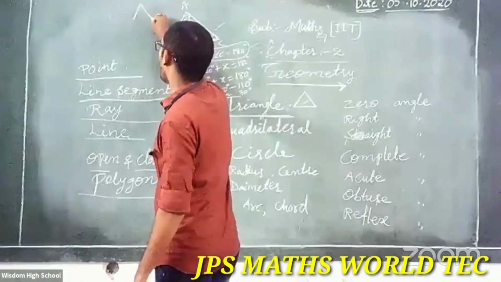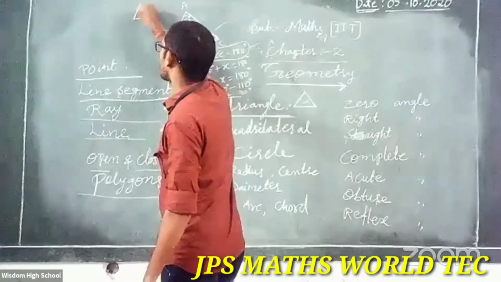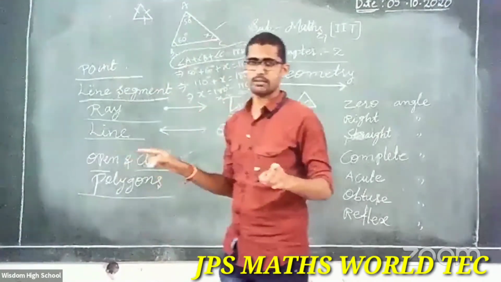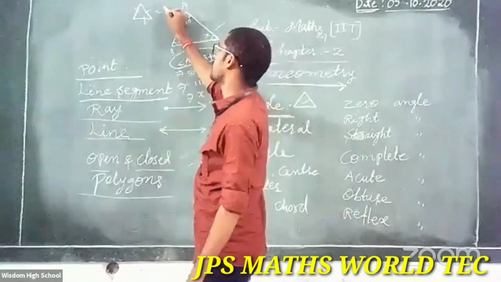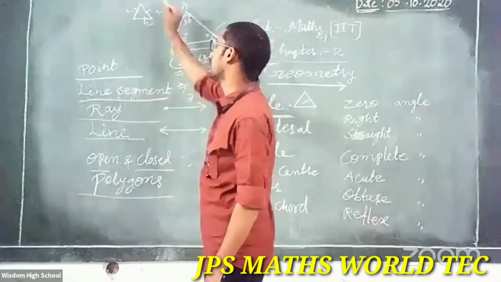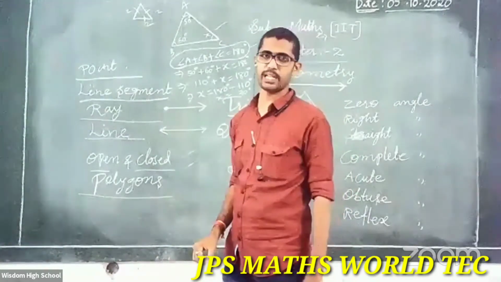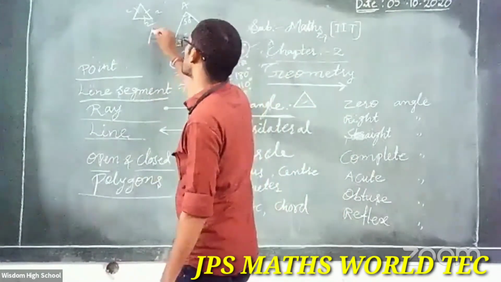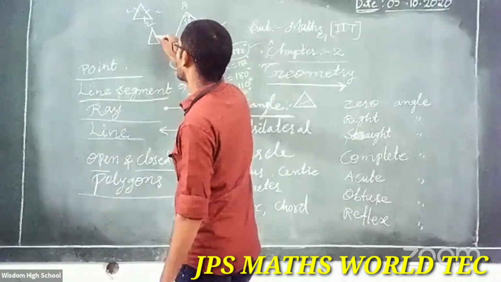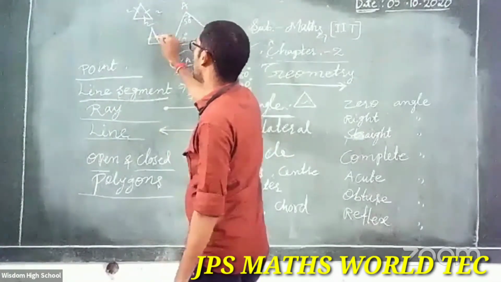Equilateral triangle: all sides are equal. Suppose here 2 centimeter, here 2 centimeter, here 2 centimeter. All 3 sides are equal. Then this is called an equilateral triangle. And suppose any 2 sides, this one side and this one side, are equal.